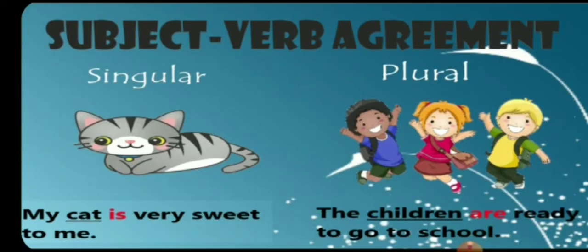Let us understand with an example. My cat is very sweet to me. My cat is singular, only one, so it agrees with the singular verb is. In the same way, the children are ready to go to school. The children are plural, so it agrees with the plural verb are.